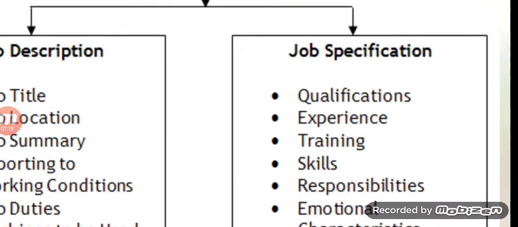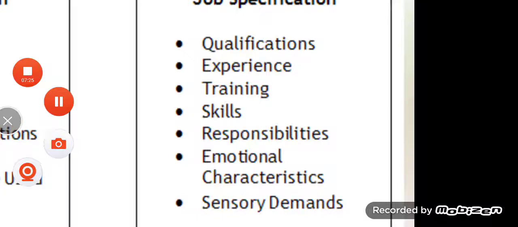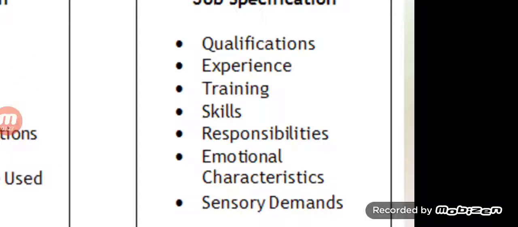Here we have to decide which qualification we require. For example, we can say that we decided on a marketing manager. The marketing manager must possess a master's degree in the marketing field, for example an MBA in marketing or a management diploma in marketing, etc. These qualifications we have decided. Minimum 5 years of experience in the marketing field or in another field.